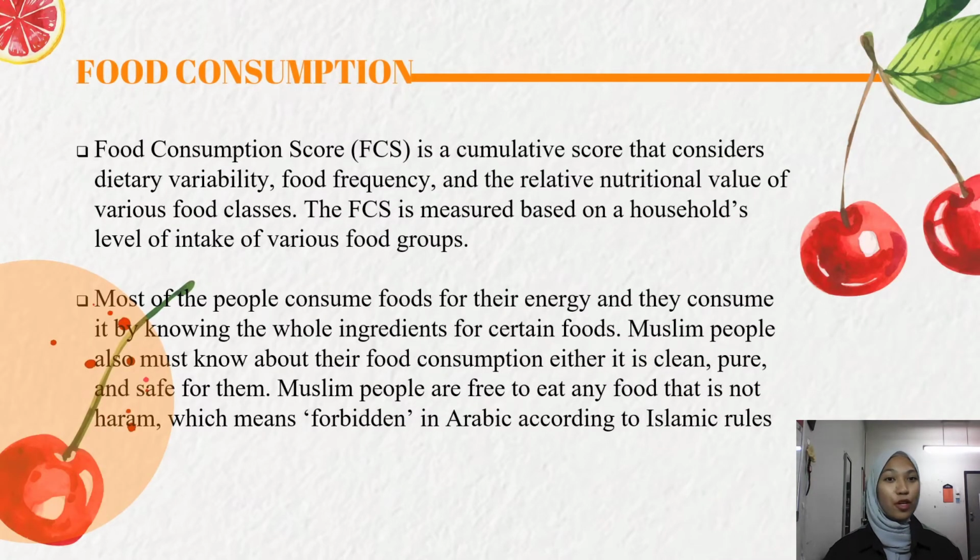Next is the food consumption score, which is FCS. What is FCS? It is a cumulative score that considers dietary variability, food frequency, and the relative nutritional value for various food classes. The FCS is measured based on a household's level of intake of various food groups.